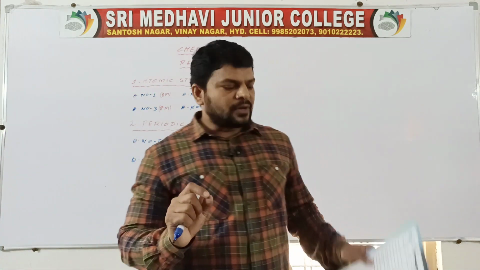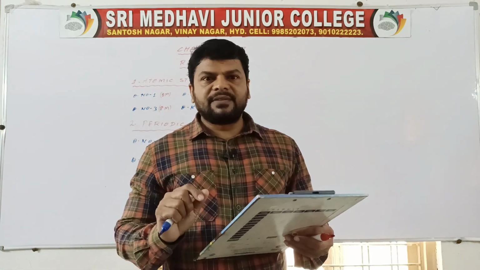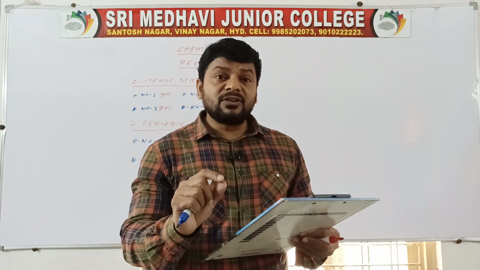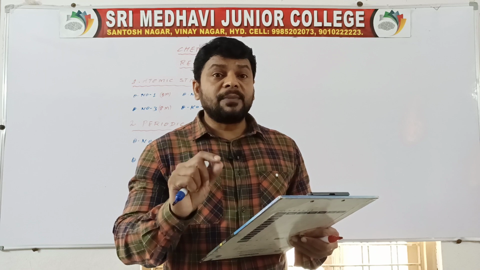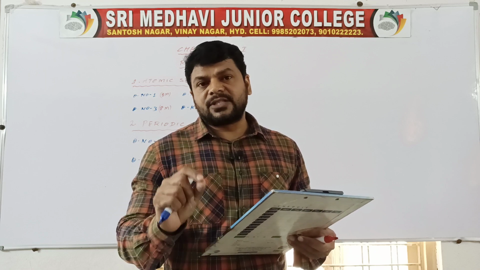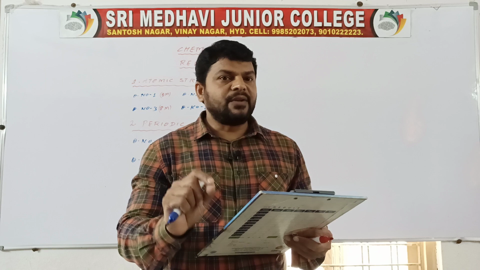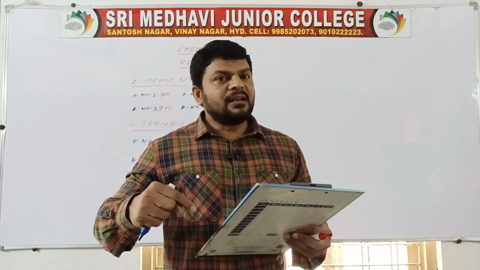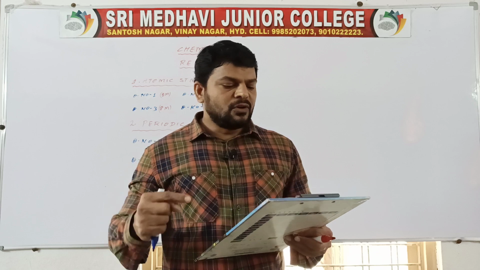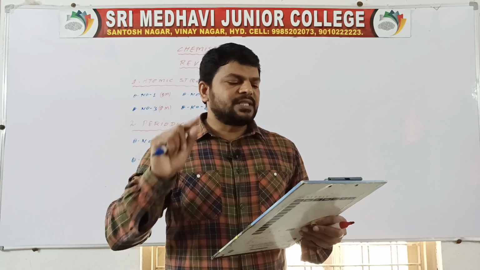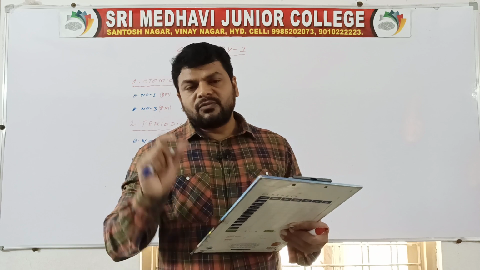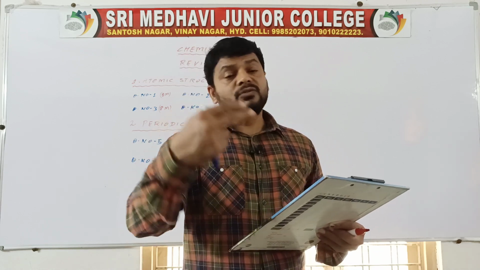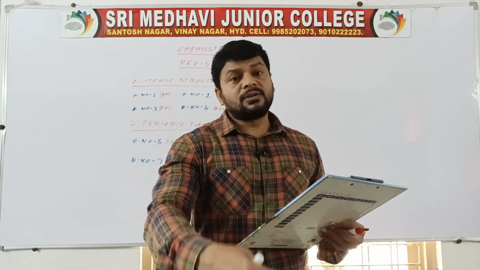First you have to write the ionization potential definition: the amount of energy required to remove an electron from the outermost orbit of a neutral gaseous isolated atom is called ionization potential. Like that you have to write, and then mention the mathematical form also. Then you go for why IE2 is greater than IE1. Why is the second ionization potential IE2 greater than IE1? You have to write the IE1 definition, then you have to write IE2.